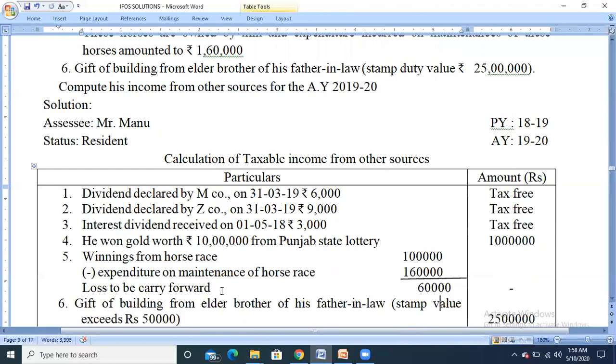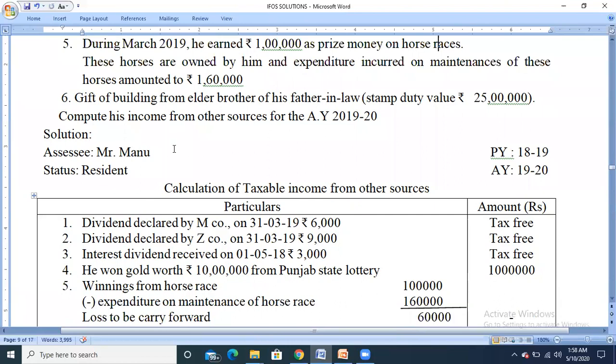And next, the last one, we have a gift of building. Building is nothing but an immovable property, received from the elder brother of his father-in-law. This elder brother of the father-in-law is not included in the term relative. So he is a non-relative, and here the stamp value given is rupees 25 lakhs. So if any gift is received by the assessee in the form of immovable property without paying any consideration, and here they have not given information that he is paying any amount, so it is nothing but receiving the gift without consideration from the other party.